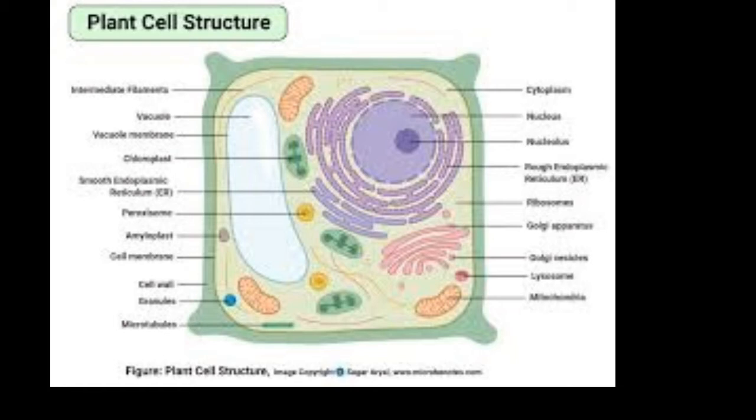The next point is that in prokaryotes DNA is not associated with proteins because there is a lack of histone proteins. The next point is mitochondria, Golgi complex, plastids, endoplasmic reticulum, lysosomes, and other membrane-bounded organelles are also not found in the prokaryotes.